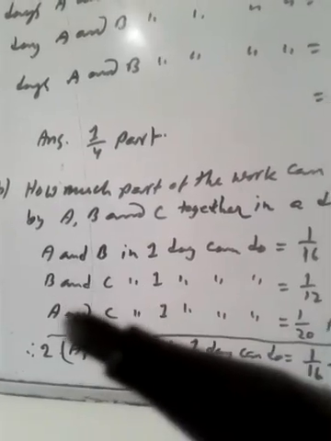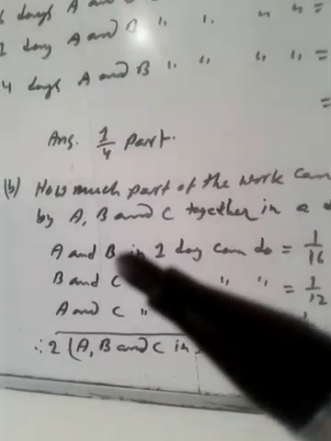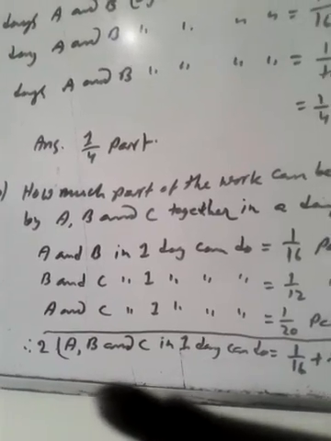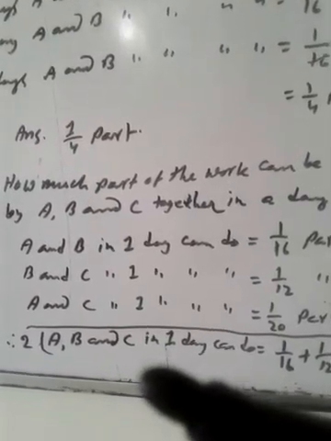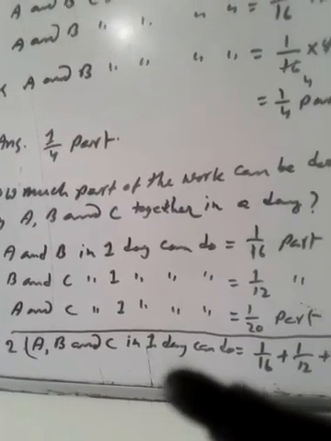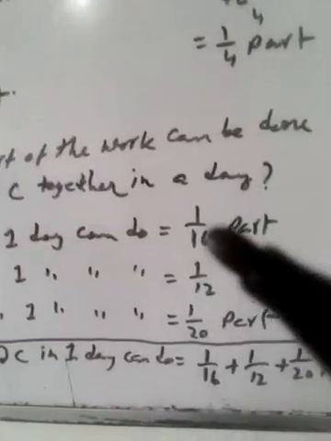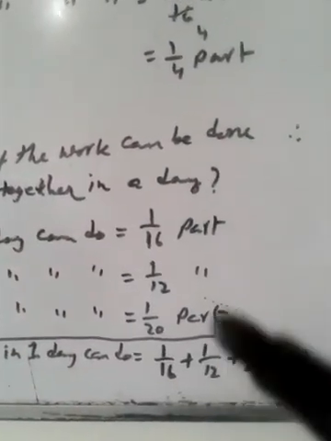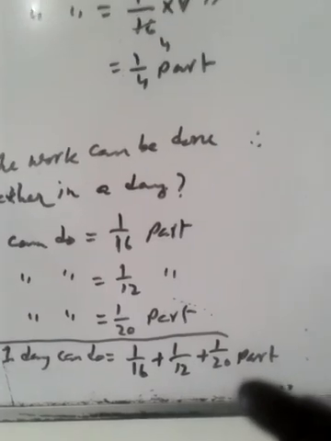Here A appears twice, B twice, and C twice: twice A, B, C. In 1 day they can do 1 by 16 plus 1 by 12 plus 1 by 20.